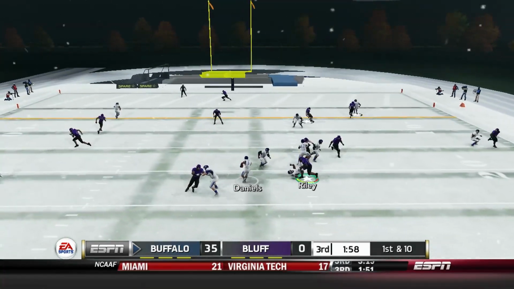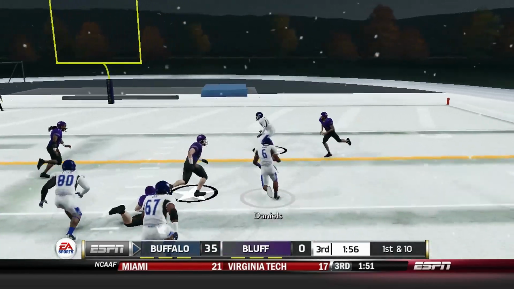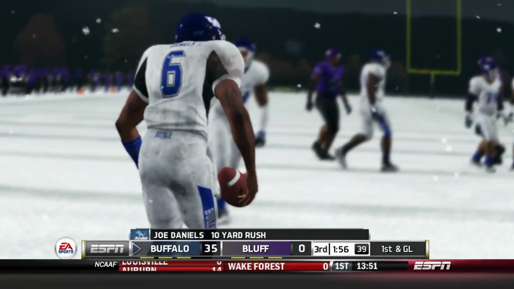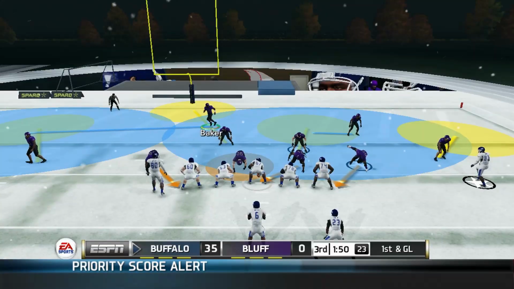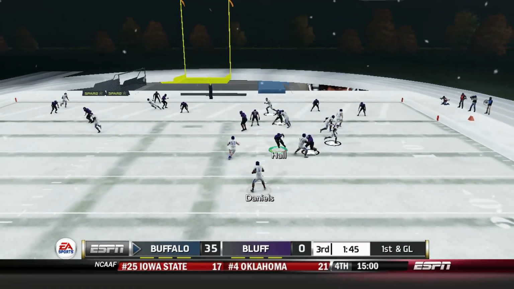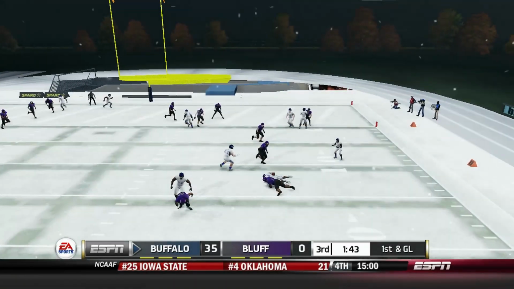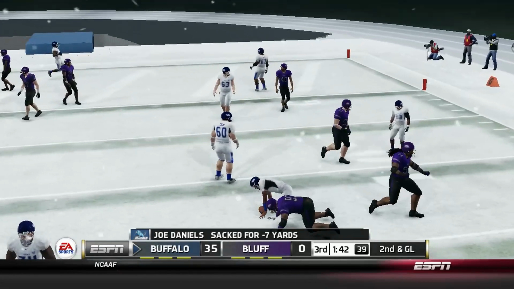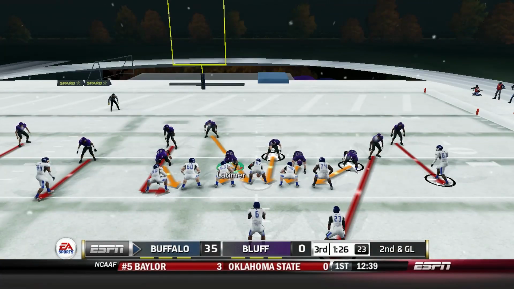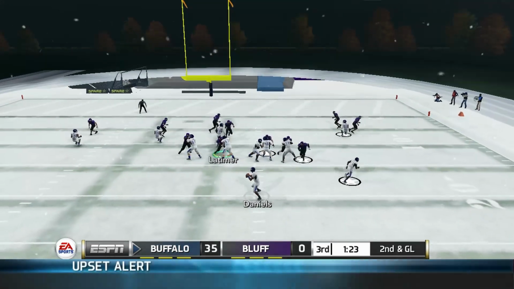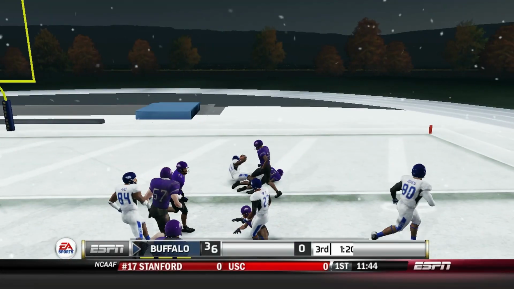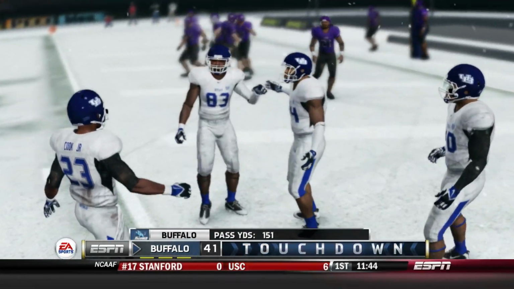Daniels dropping back. Ron was able to get through the first offensive lineman, but again, Joe Daniels scrambles well beforehand. Saw a wide open lane and took it, nearly for a touchdown as well. As Daniels will try to get something set up here, we actually force him down. Nice job reading the screen as Terry Riley, one of our defensive standouts this season, making the sack this time around. But it all doesn't matter as we give him another touchdown.